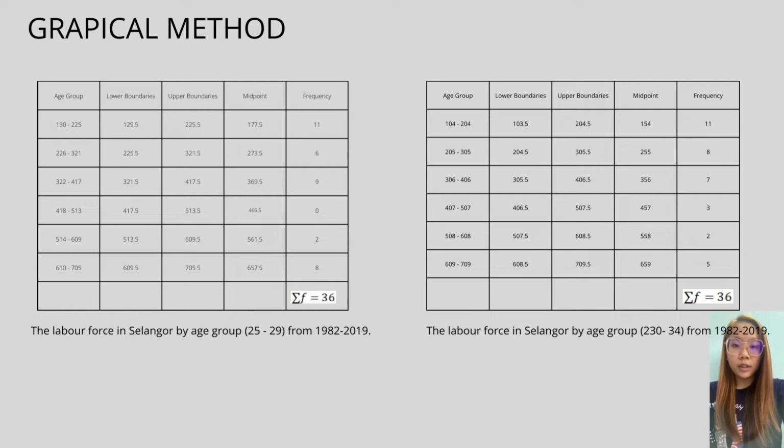The next part is the graphical method. These two tables show the labor force in Selangor by age group 25 to 29 and 30 to 34 from 1982 to 2019. And we use two types of graph, which are the frequency polygon and the bar chart.